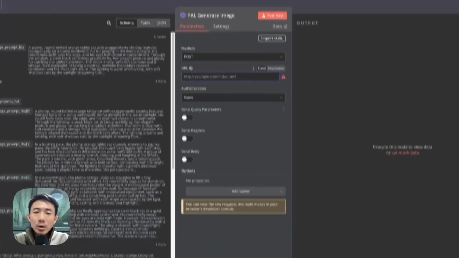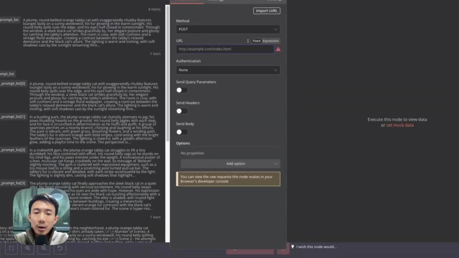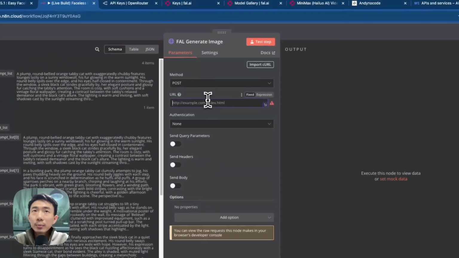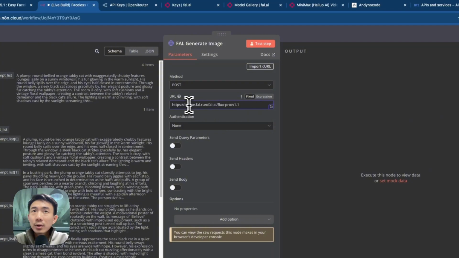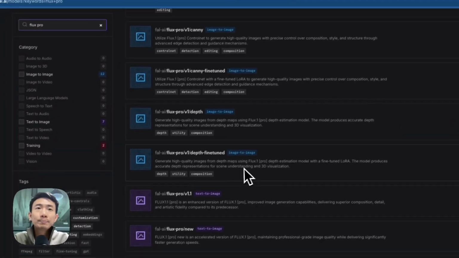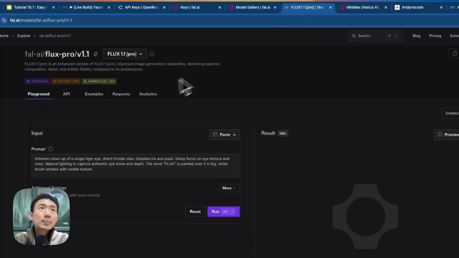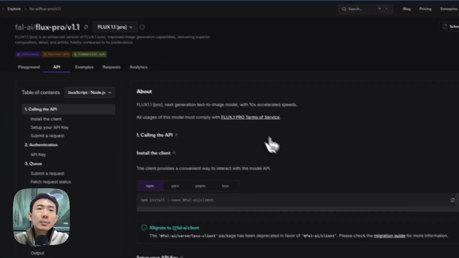So we are going to have the URL. We have prepared this for you guys as well. You can just copy and paste: queue.fal.run/fal-ai/flux-pro/v1.1. Basically, we can go to search from here and take a look at the API.